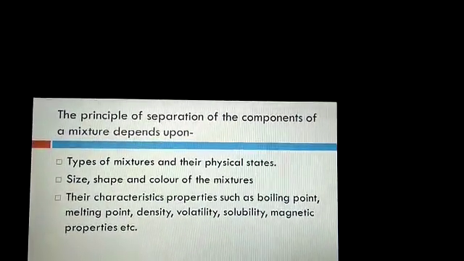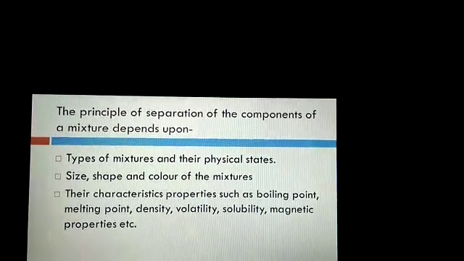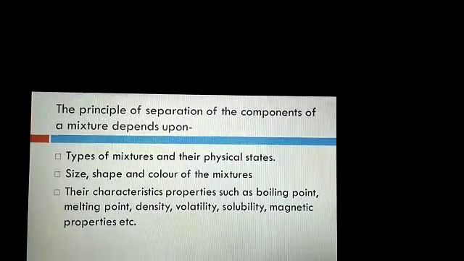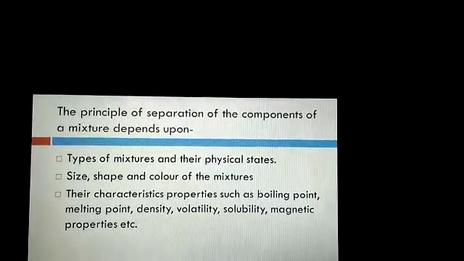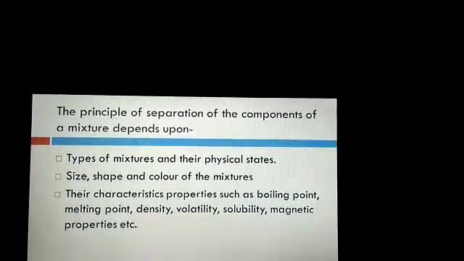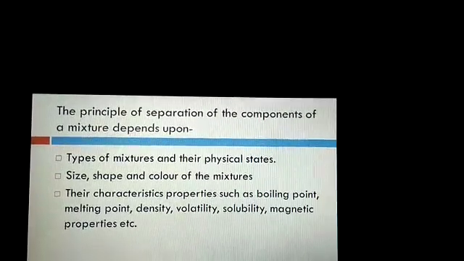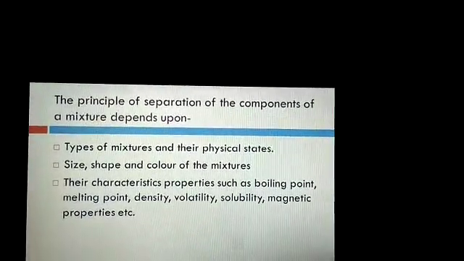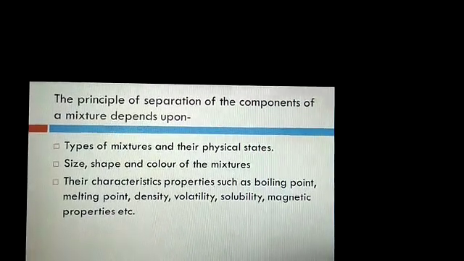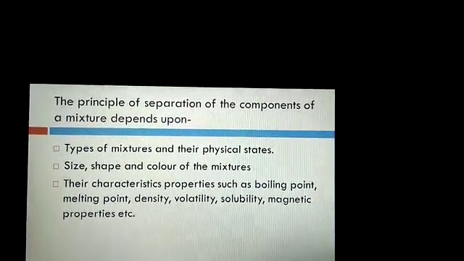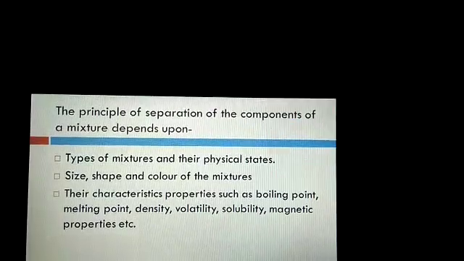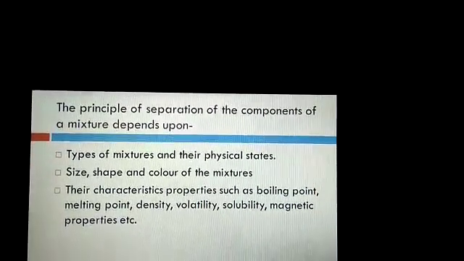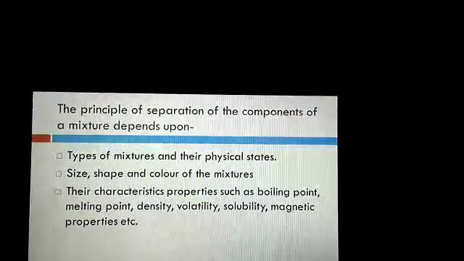Now the next criteria is the size, shape and color of the components of the mixture. And the third criteria is their characteristic properties such as boiling point, melting point, density, volatility, solubility, magnetic properties, etc. Based on these criteria, the method of separation for the different components of any mixture is applied.